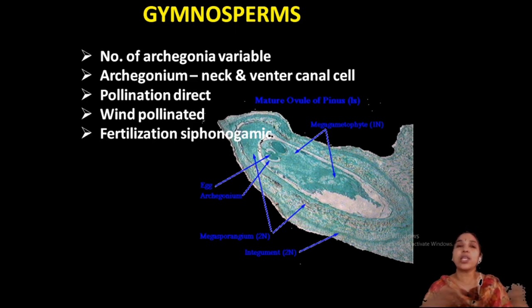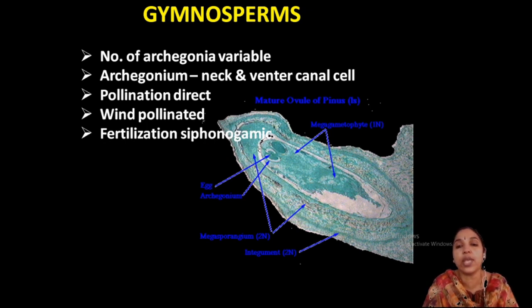So, the number of archegonia may be variable. Archegonia have a neck and a ventral canal cell. So, this is the archegonia. Then pollination is direct. Wind pollinated condition is also present.